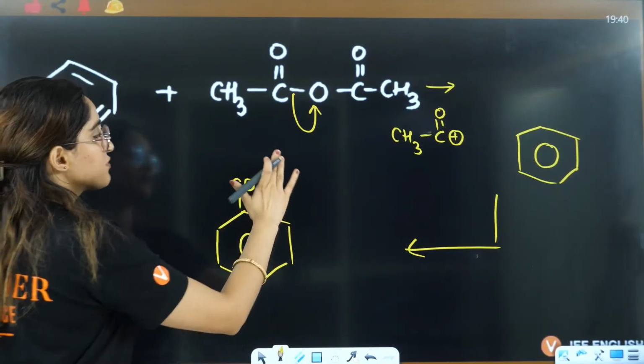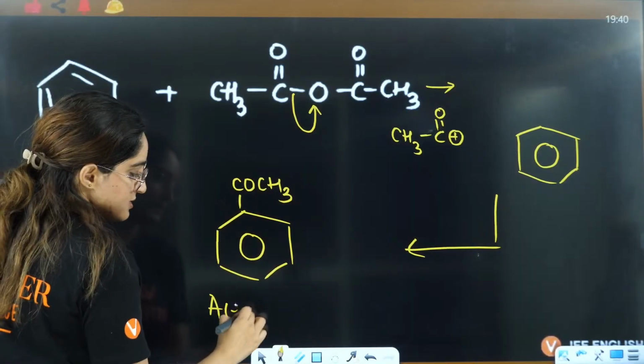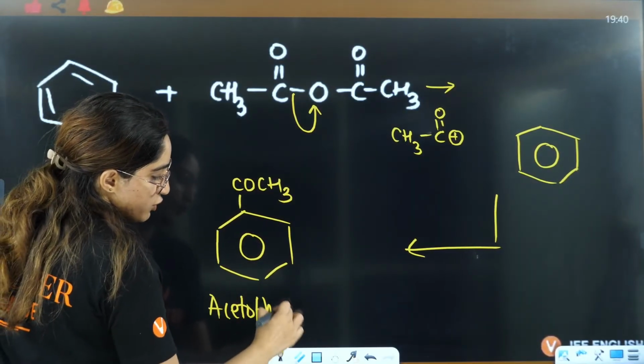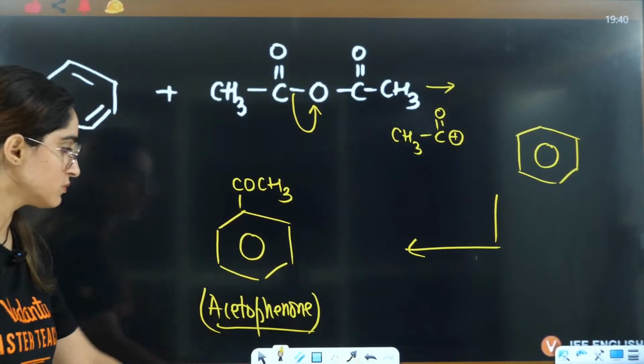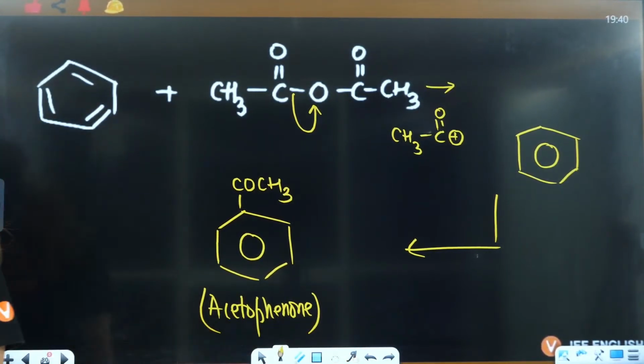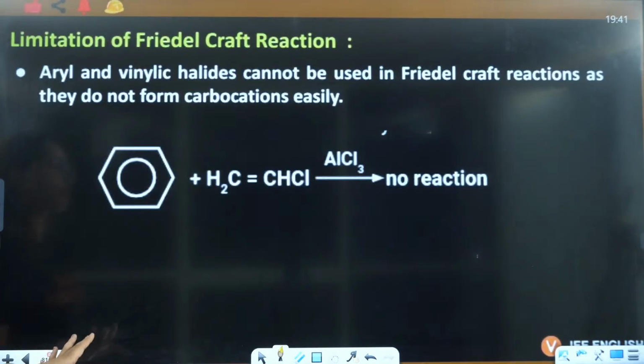Or if here you have CH3, acetophenone will be formed. Okay, everybody, acetophenone is formed here. Yes, you are absolutely right, Manoj. In the cumene process you have phenol and acetone.